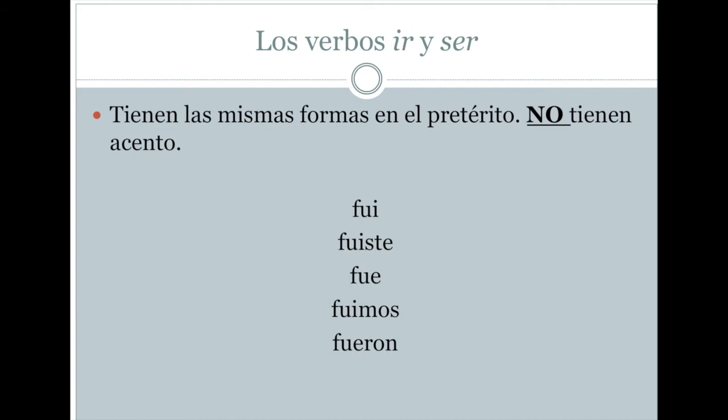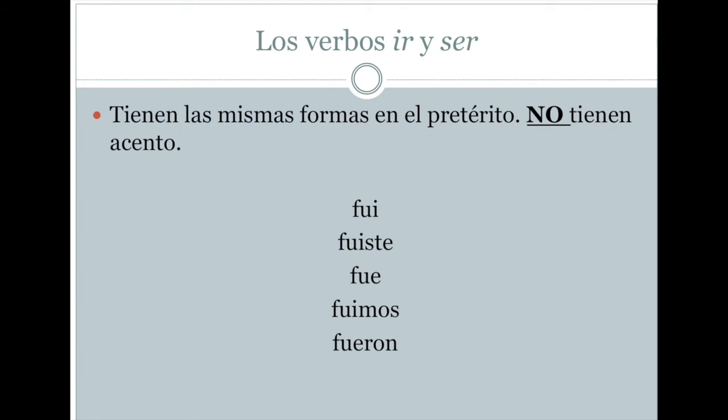Tienen las mismas formas en el pretérito. The same forms. Fui, fuiste, fue, fuimos, fueron. You can repeat after me. Por favor, repitan conmigo. Fui, fuiste, fue, fuimos, fueron. As you can see, the forms are the same for ir and for ser.